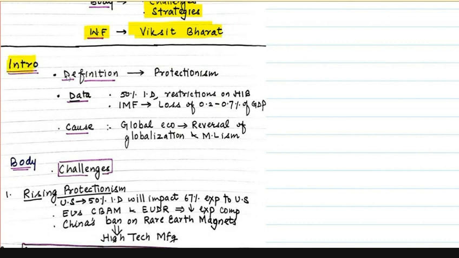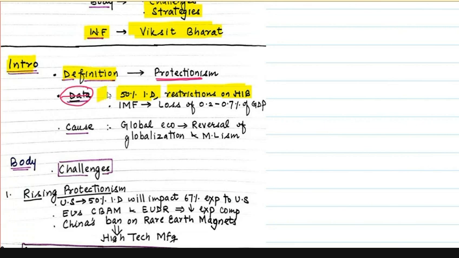In the introduction, as I told you, we can give a definition. So here we can give a definition of protectionism. When countries start imposing high import duties and quotas, or countries impose tariff measures and non-tariff measures to protect their domestic economy, then it is called protectionism. We can also give data, where we can write that US has imposed 50% import duties on multiple Indian goods, and it has also imposed restrictions on H-1B visas.